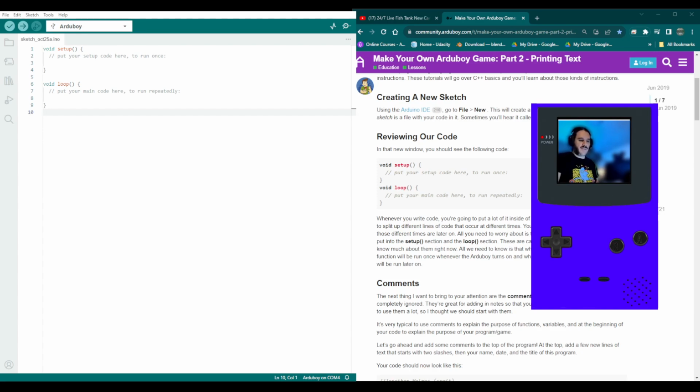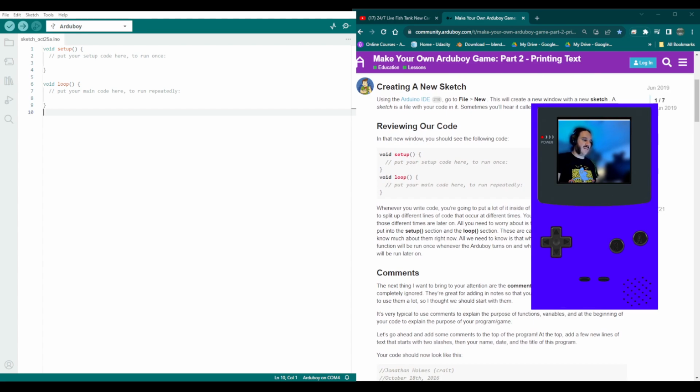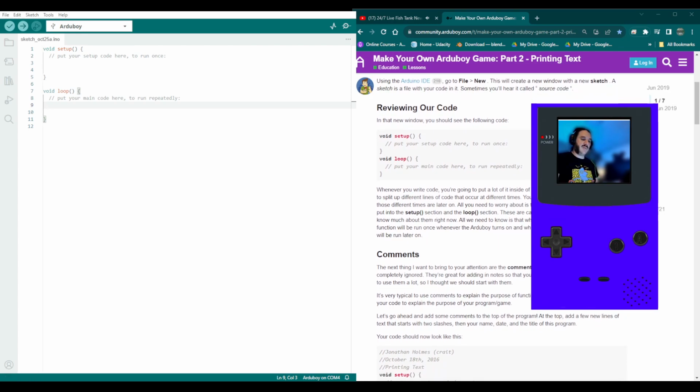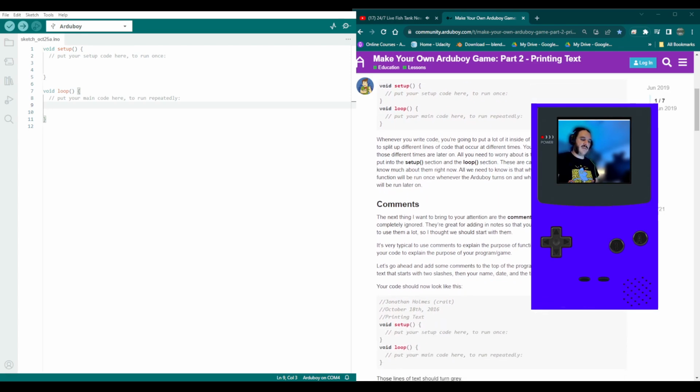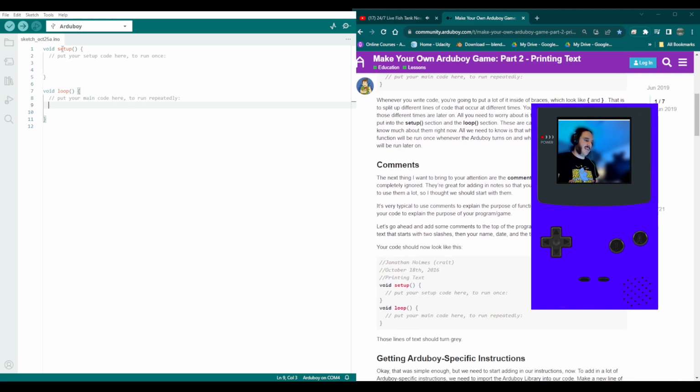So void setup and void loop are the two main functions in a new sketch for the ArduBoy. Whenever you write code, you're going to put a lot inside these braces. It tells you to put your setup code here to run once, and your main code here to run repeatedly. So setup and loop are functions. There are comments in there too. See, this whole thing is a comment.